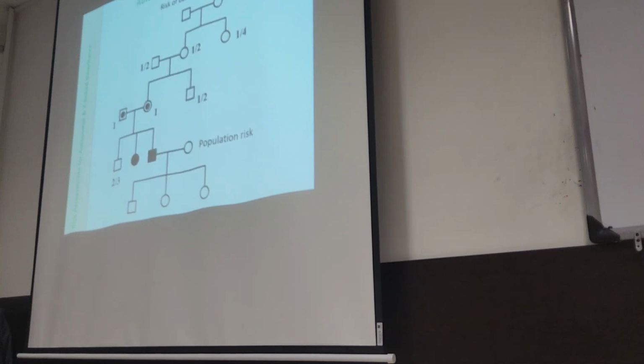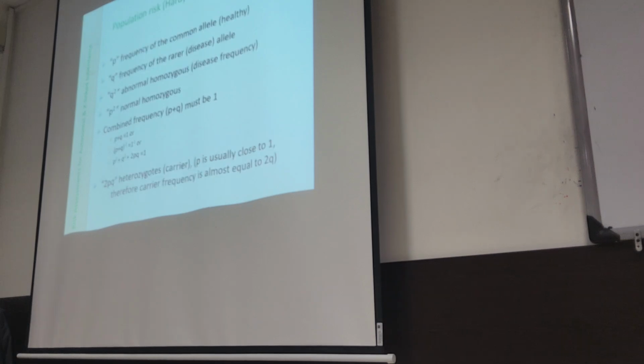And also the children of an affected individual are obligatory carriers. So to calculate the risk of being a carrier in a population, we need to know about these 3 or more steps. Okay?